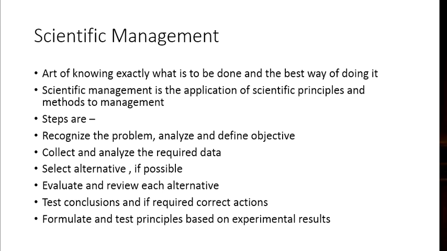After that, select alternatives if possible, and evaluate and review each alternative. Then test the conclusion and, if required, take corrective actions. Take the selected action, and the last step is to formulate the tested principle based on the experimental results of all cases.